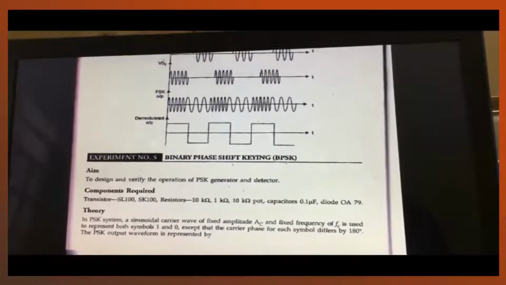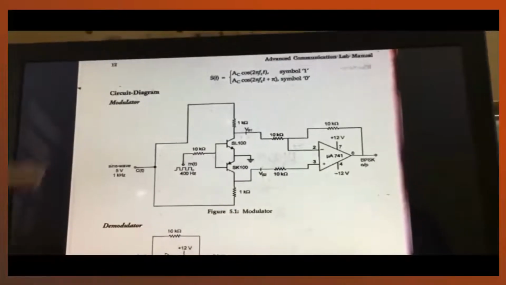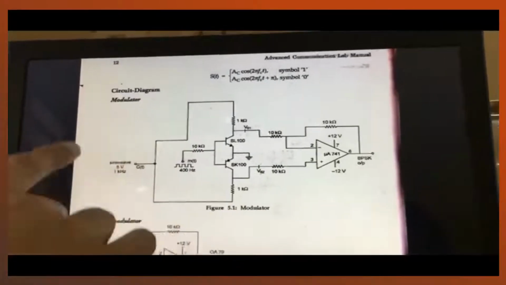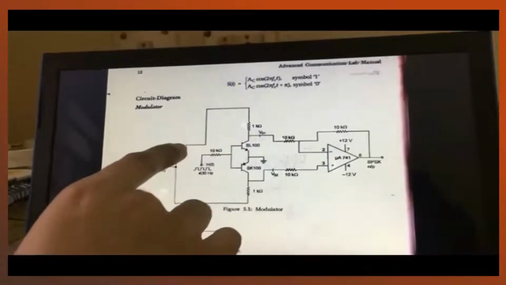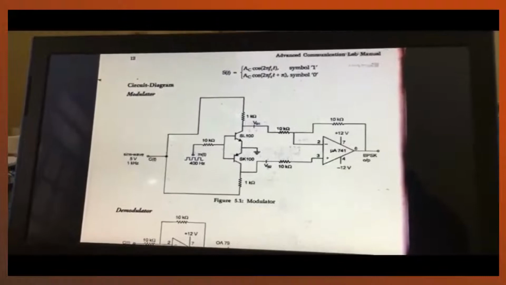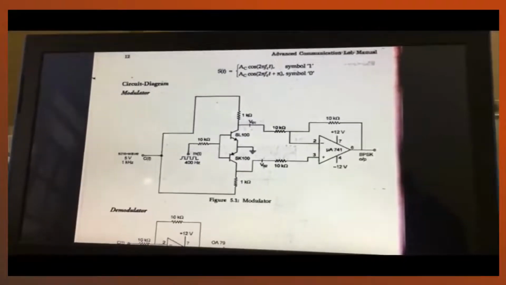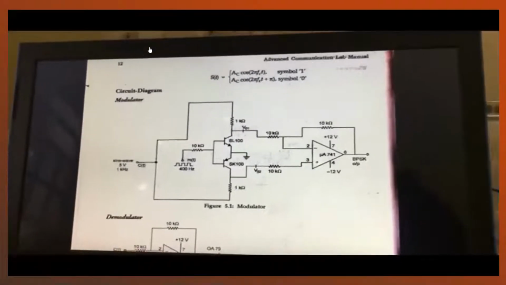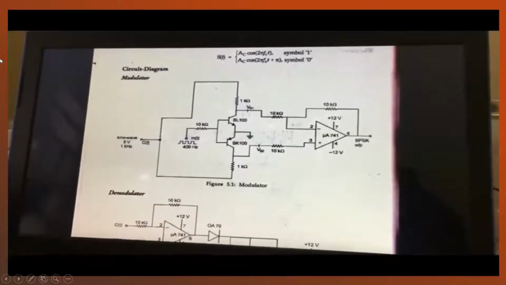The PSK output waveform is represented by this equation. For symbol 1 it is Ac cos 2πfct, and for symbol 0 it is Ac cos(2πfct + π). So now we come to the circuit diagram.